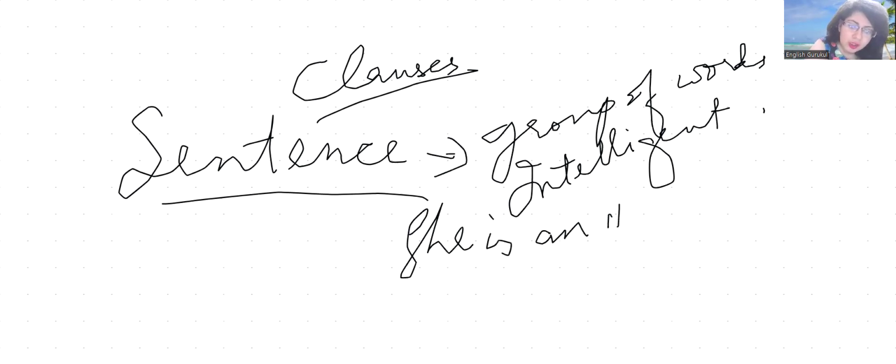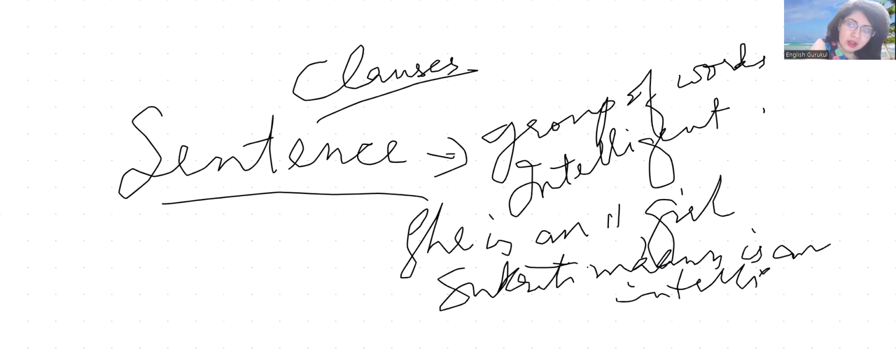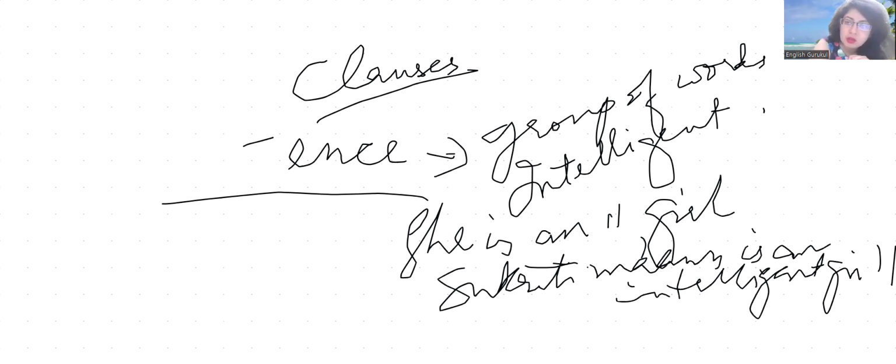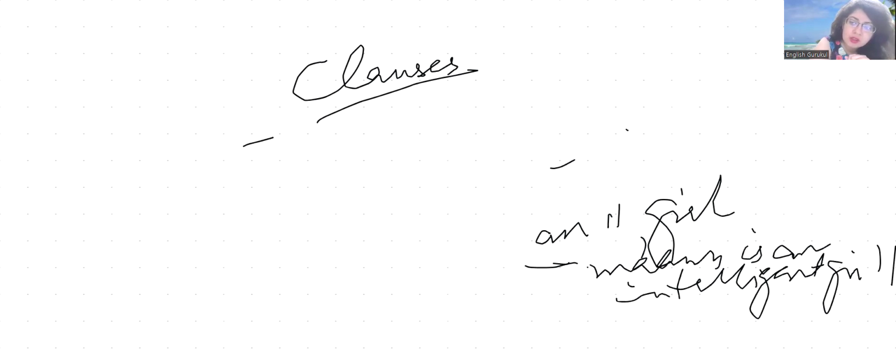Or Sukriti ma'am is an intelligent girl, right? For instance, we are saying that. So herein we are talking about a group of words, which actually makes it a sentence, right? Let me just clean all this.